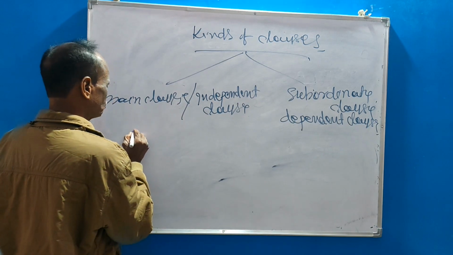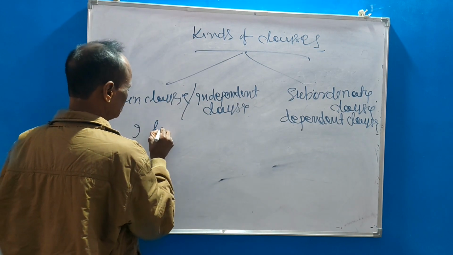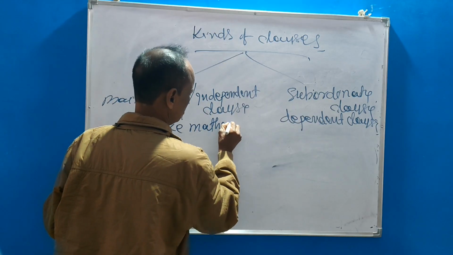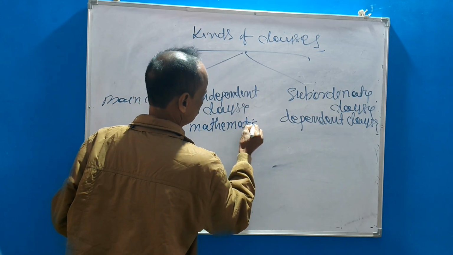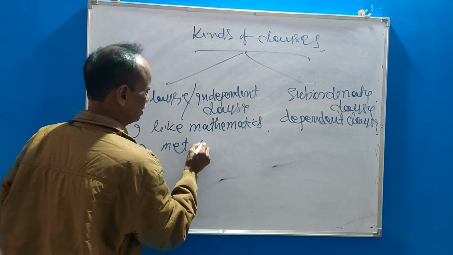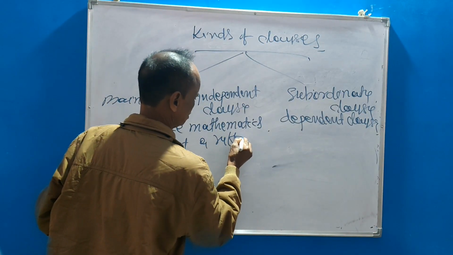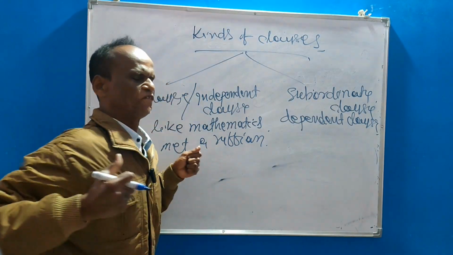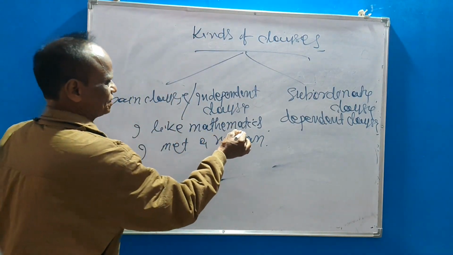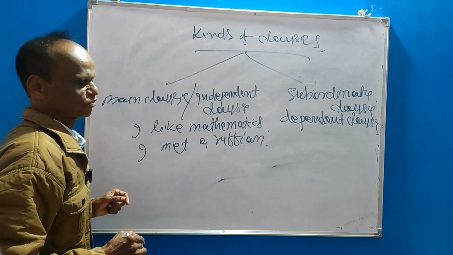For example, I like mathematics. Okay, I met a ruffian. Do you know ruffian? Ruffian. Okay, so I like mathematics. It is independent clause.